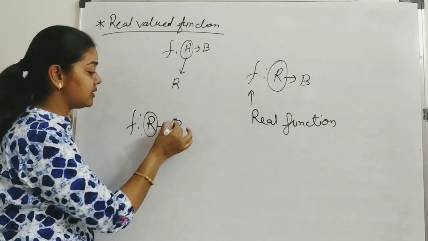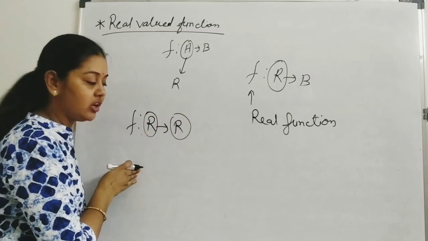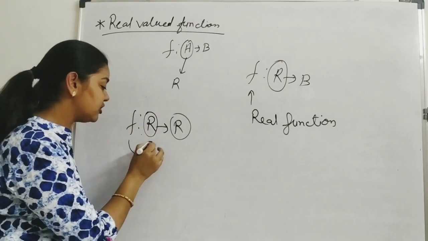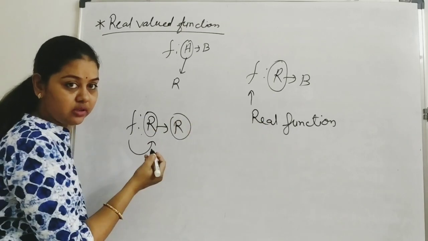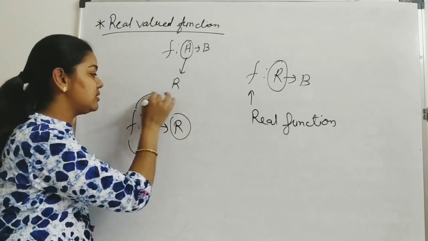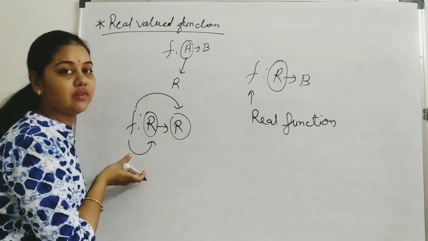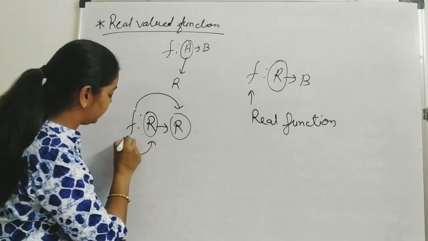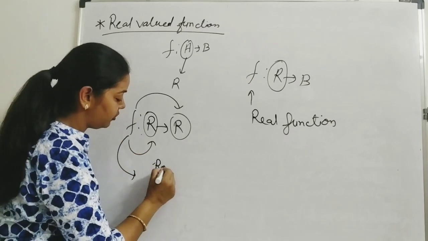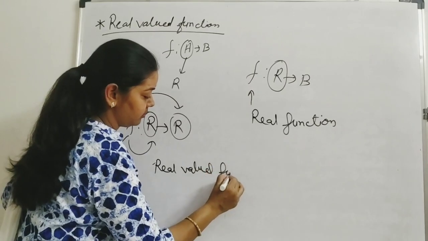If both the sets A and B are real numbers, it means the function is defined on real numbers, that is a real function, and whichever values the function is giving us are also real values. So in this case, this function is called a real valued function.